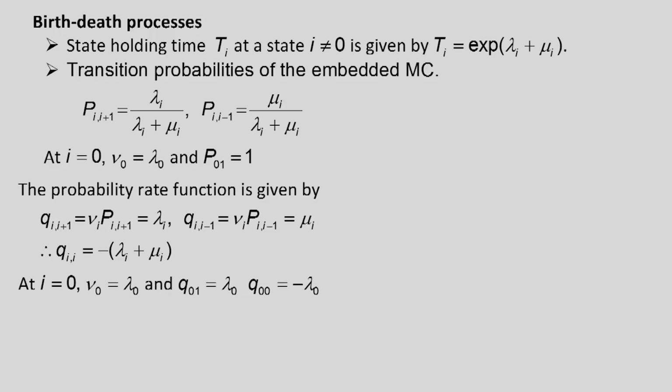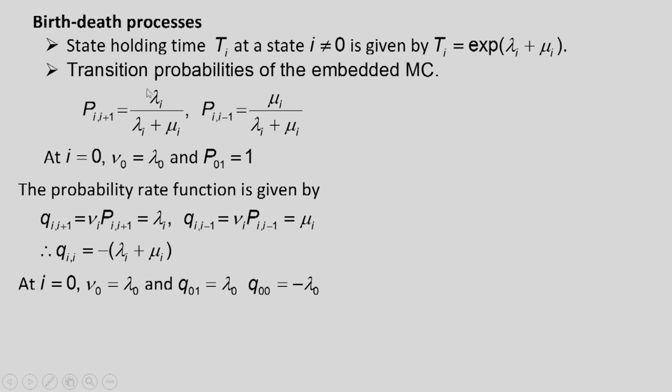We will continue with continuous time Markov chain. In the last lecture, we discussed the birth-death process. So we showed that the state holding time T_i at state i not equal to 0 is exponential with parameter lambda_i plus mu_i, where lambda_i is the birth rate and mu_i is the death rate.